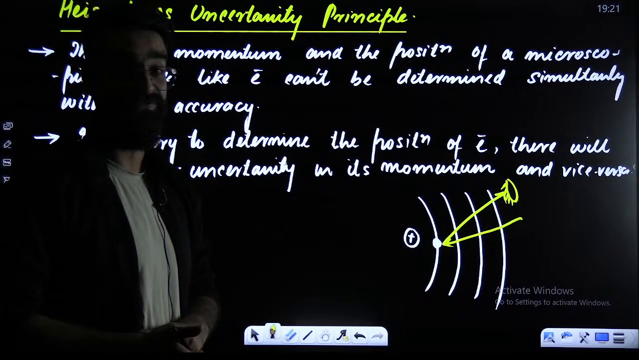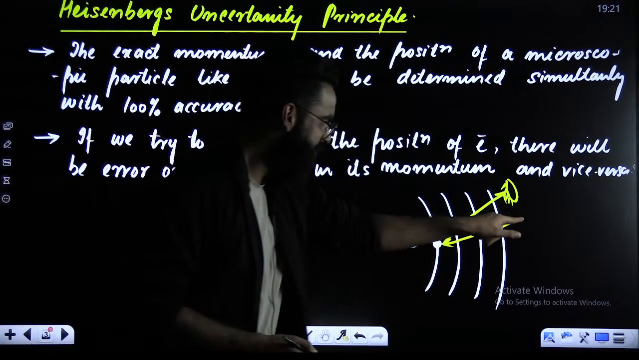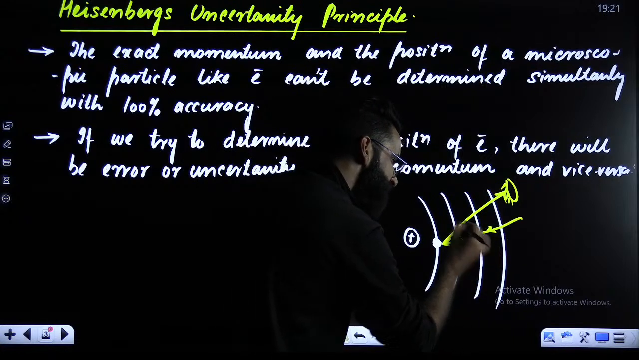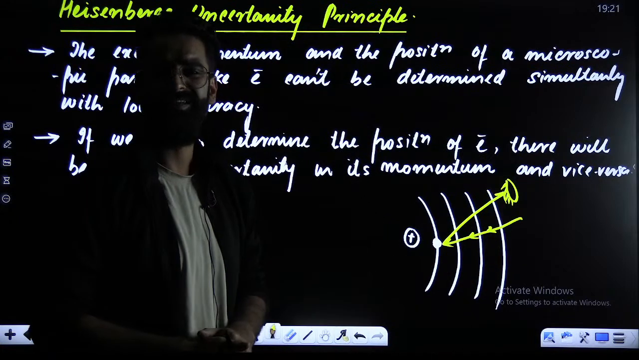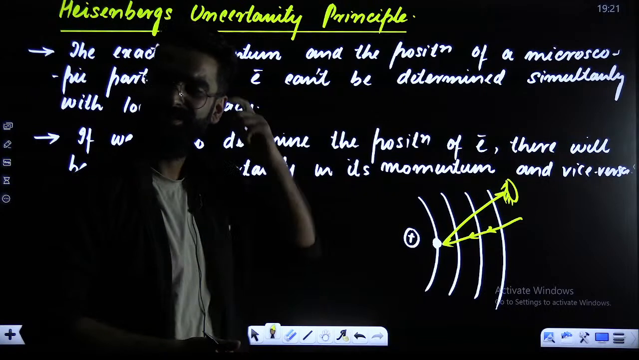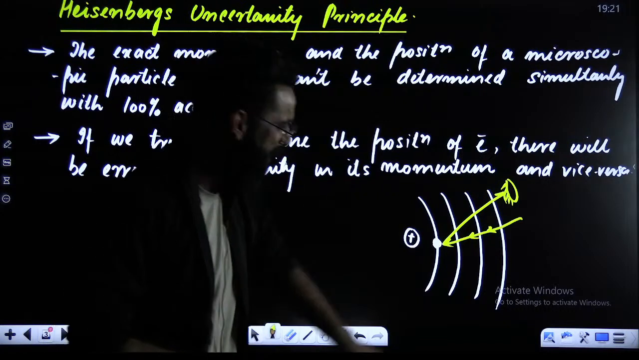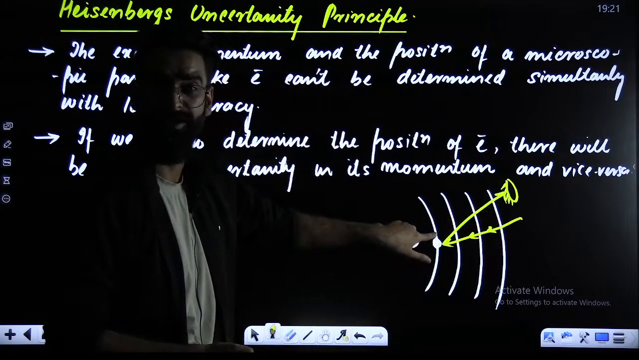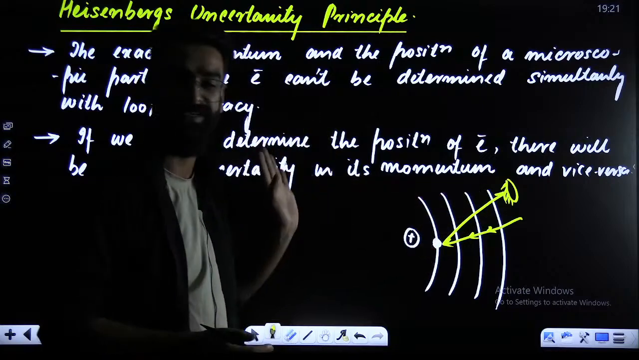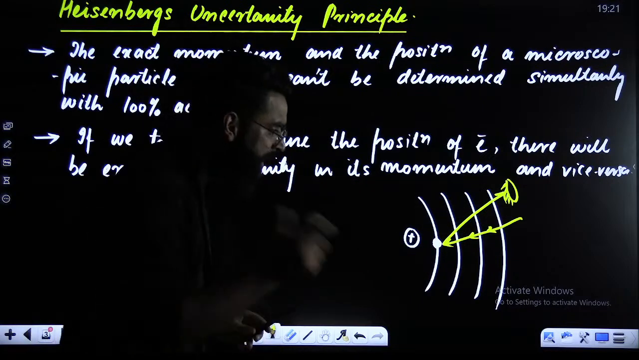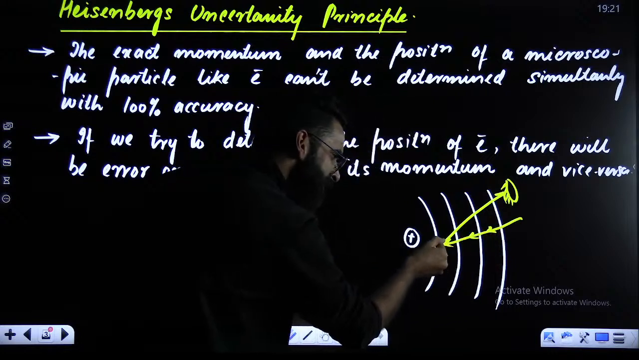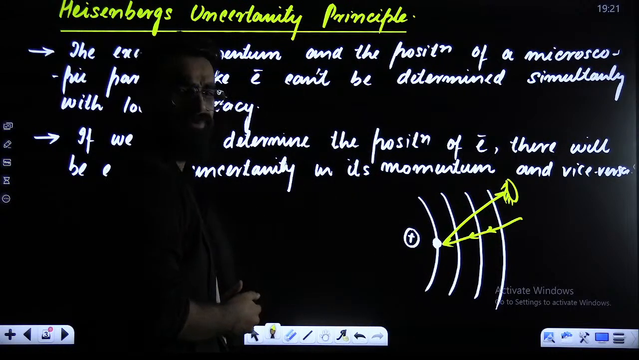But my dear students, if you think logically, since light is incident on this electron, what is light? Energy. So basically energy is incident on this electron. And we know when energy is incident on the electron, what's going to happen?